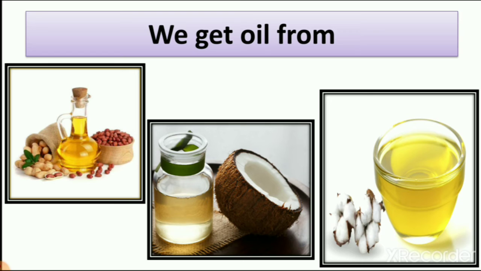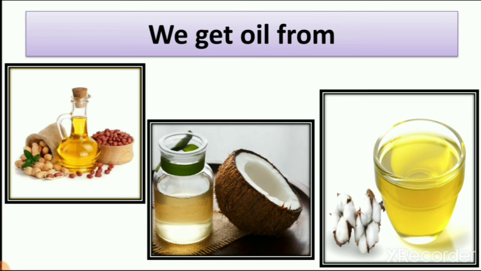Other plants also give us oil like olive oil and walnut oil, but in our home mostly we use these three oil: cotton seeds oil, peanut oil, we call it groundnut oil, and coconut oil.